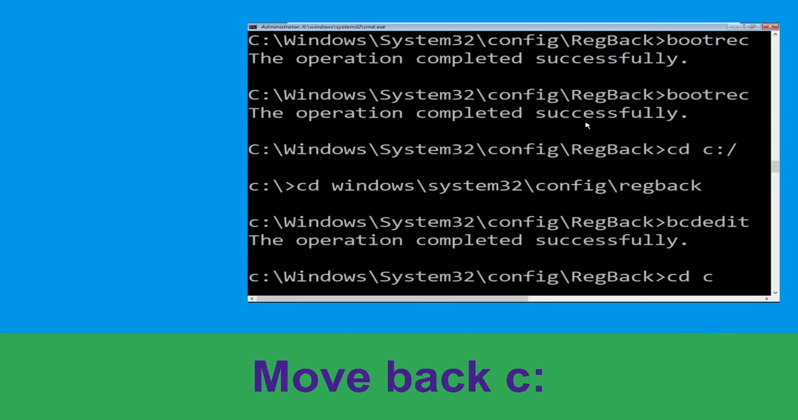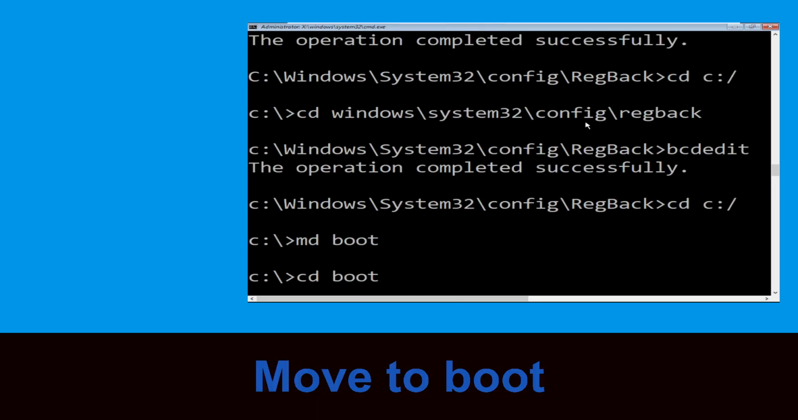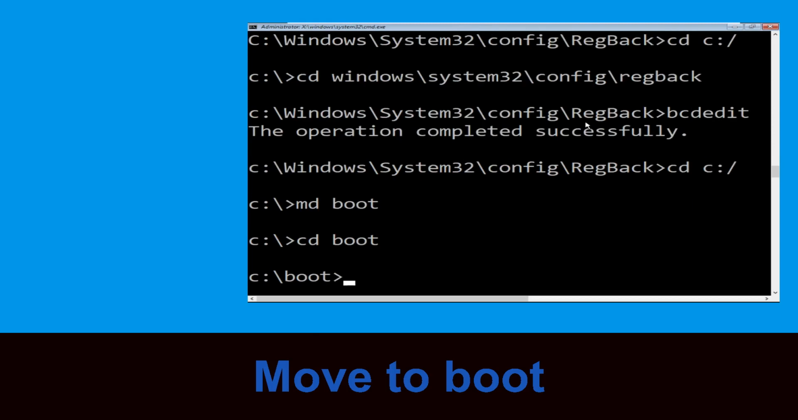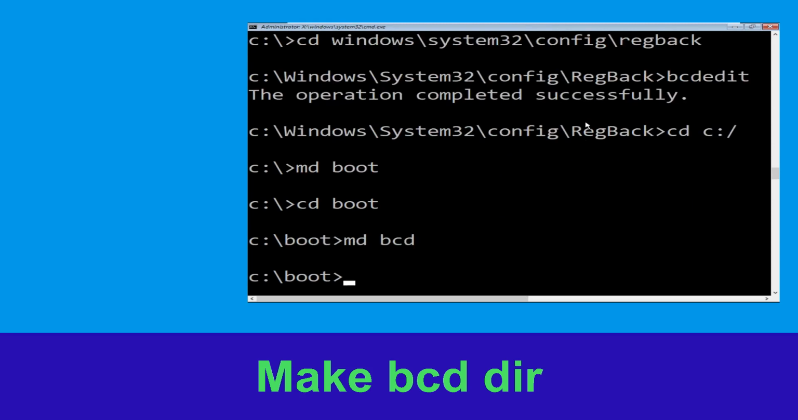Type cd space c colon / and hit enter. Now type md space boot and hit enter. Type cd space boot and hit enter. Now type md space bcd and simply hit enter to execute this command.